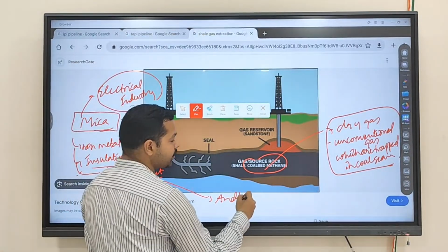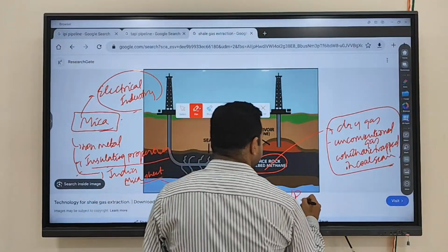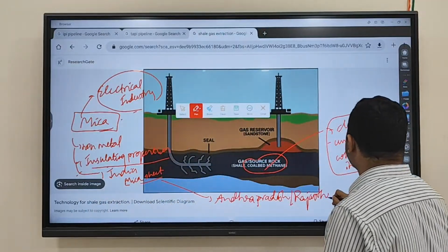And what are the states having large mica reserves? You have Andhra Pradesh. Andhra Pradesh is one. You have Rajasthan. You also have Odisha, Maharashtra.